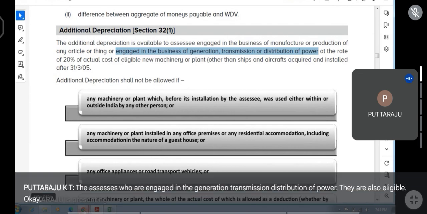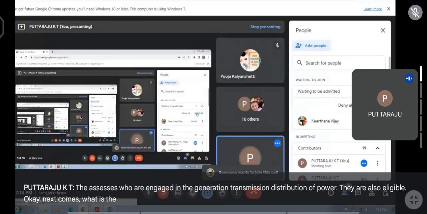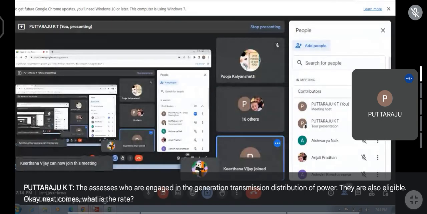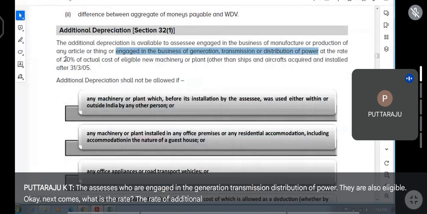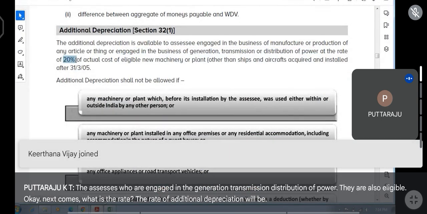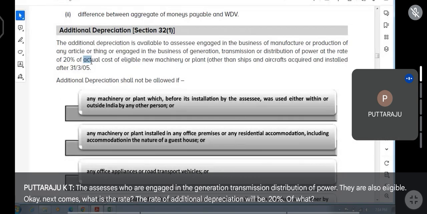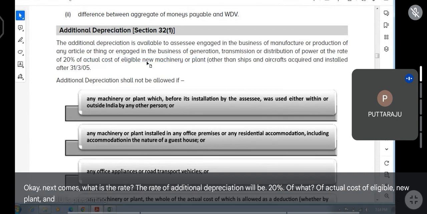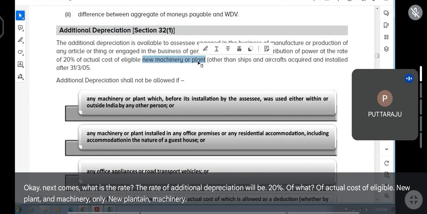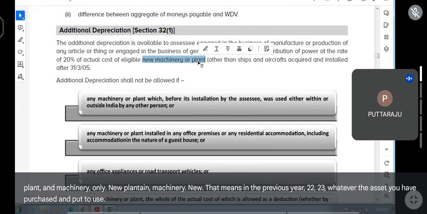Next comes, what is the rate? The rate of additional depreciation will be 20% of what? Of actual cost of eligible new plant and machinery. Only new plant and machinery. That means in the previous year 22-23, whatever asset you have purchased and put to use, only on that is additional depreciation available.